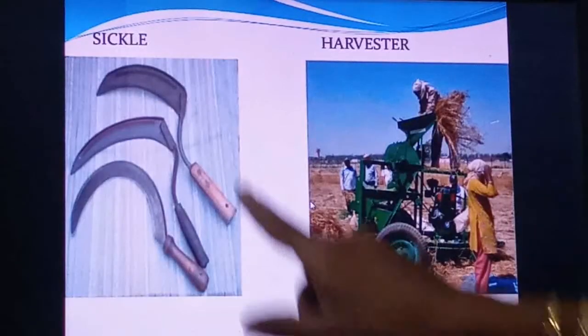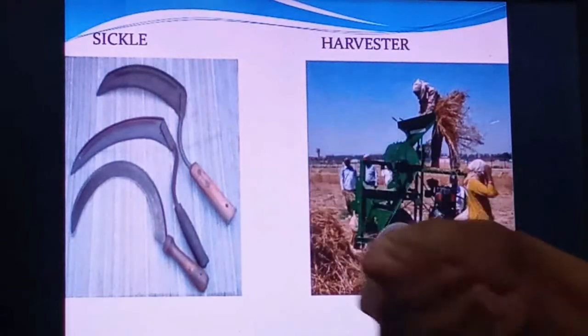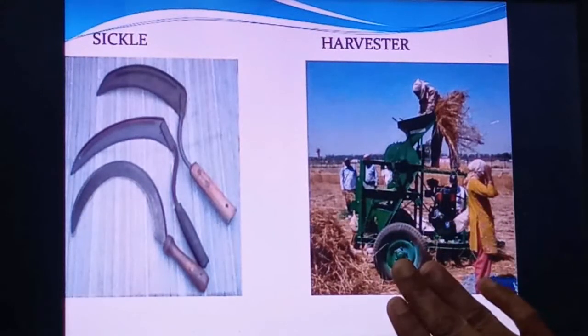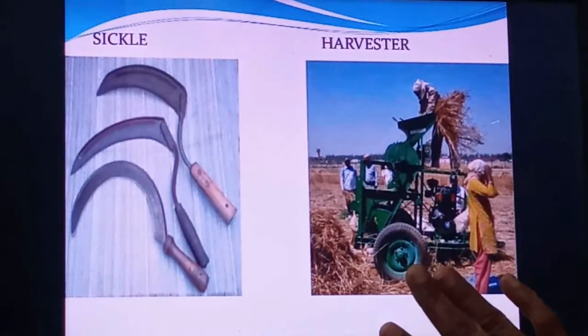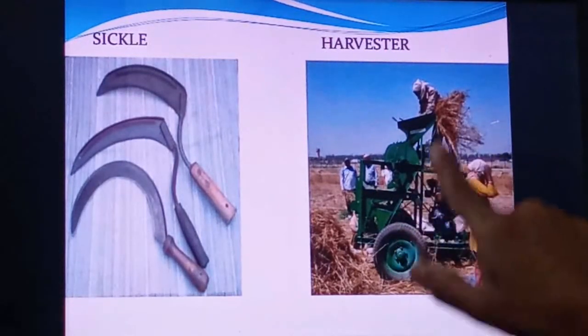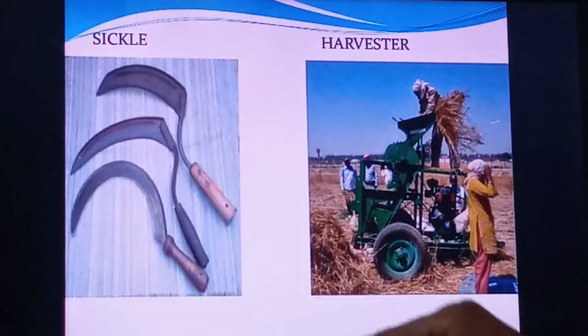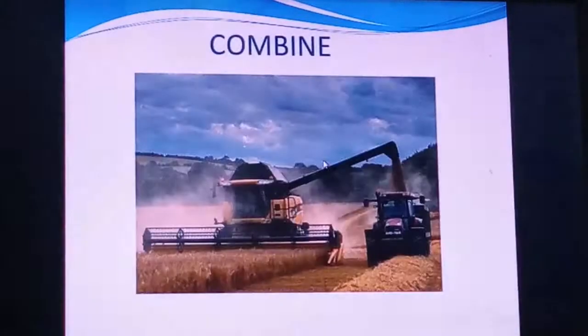See here, this is a picture of a sickle which is used to cut crops manually, by hand. This is a machine. The machine is known as a harvester. Here the crop will be harvested, cut, and with this machine the chaff or dirt is removed separately.